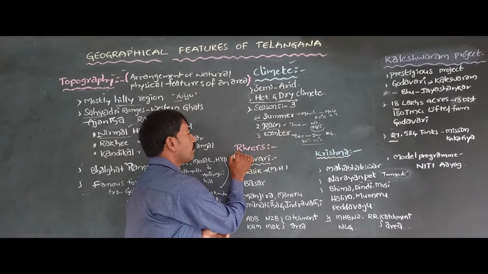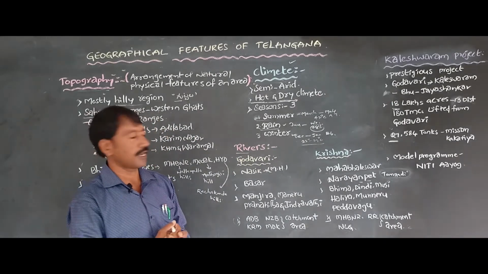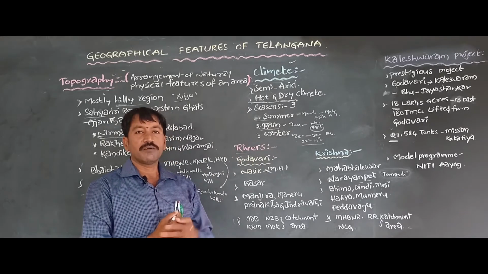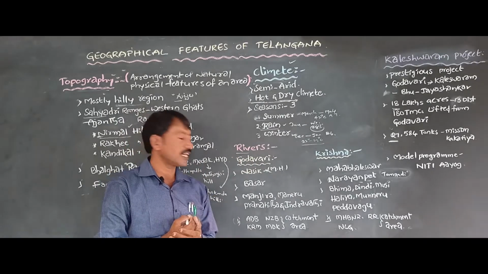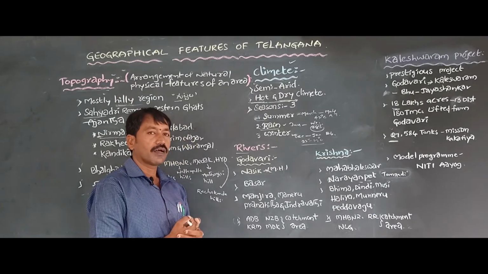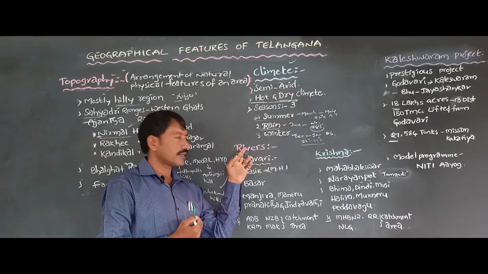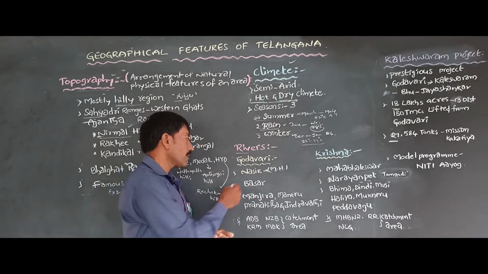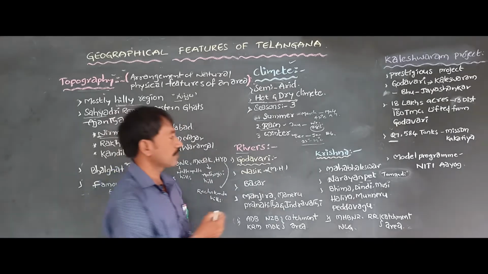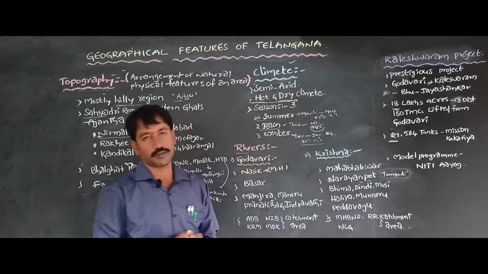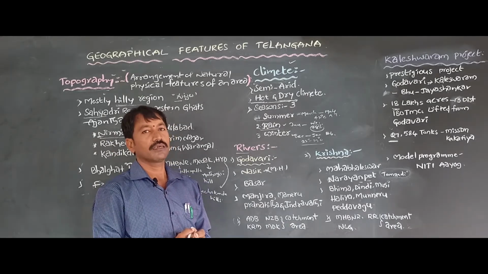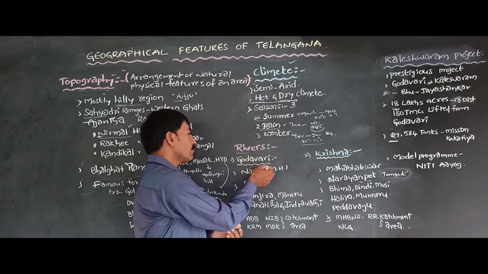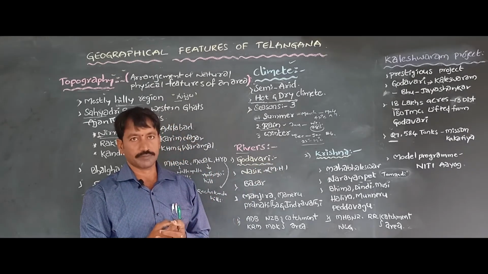And now we will discuss about rivers of Telangana. Telangana is drained by two major perennial rivers. One is Godavari and another one is Krishna. First of all, we talk about Godavari.